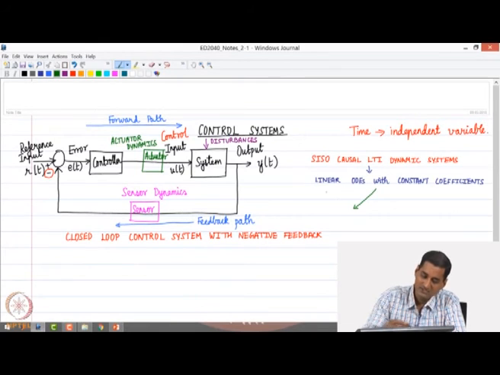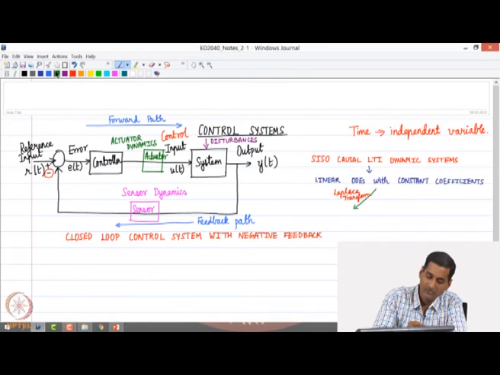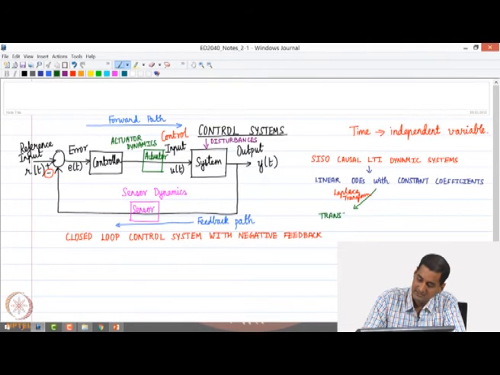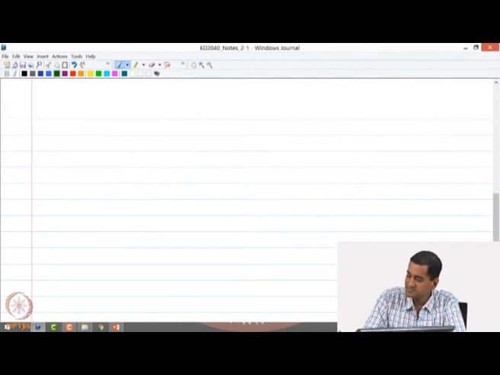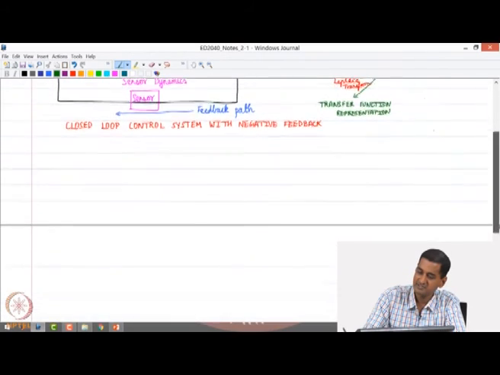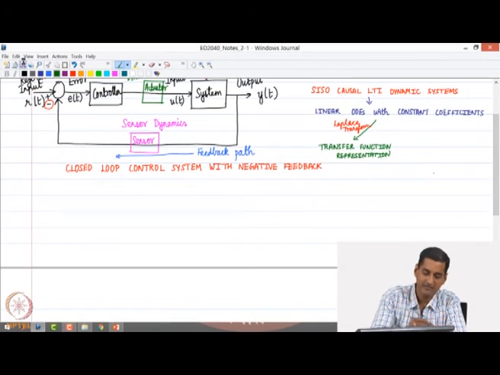So if one uses what is called the Laplace transform, then we get what is known as a transfer function representation. So this is once again a representation of this dynamic system. And this is the representation that we would predominantly use in this particular course, the transfer function representation, that is, by using the Laplace transform.